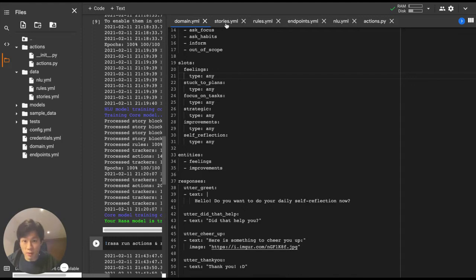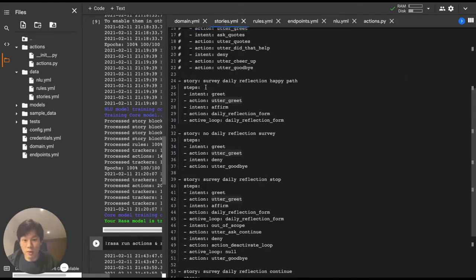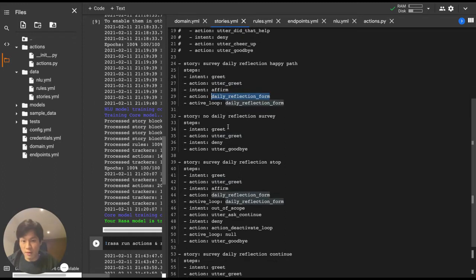Next, we want to think about the story flow. For example, when our users first greet us, we ask them if they want to do the daily reflection form. And if they say yes, then we will have an action of the daily reflection form. And if no, then we just say goodbye. And if they're in the middle of the form and then they ask something else, we want to ask them if they want to continue or not.